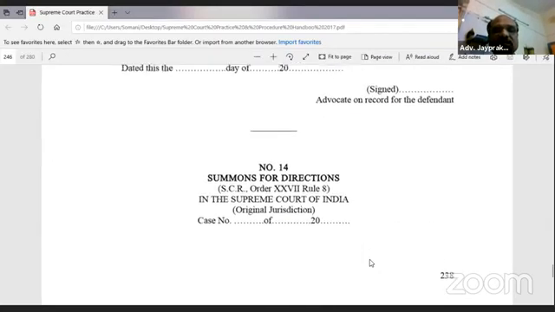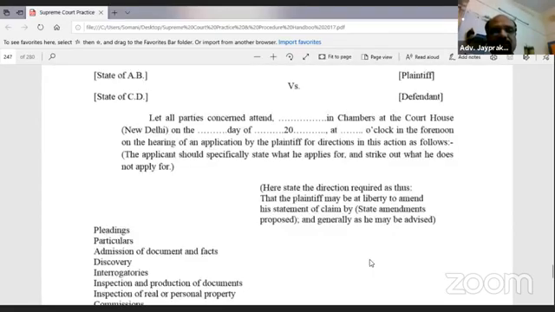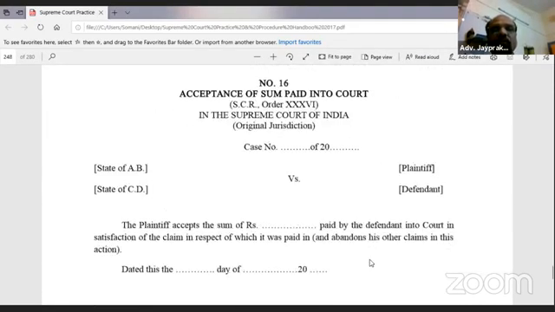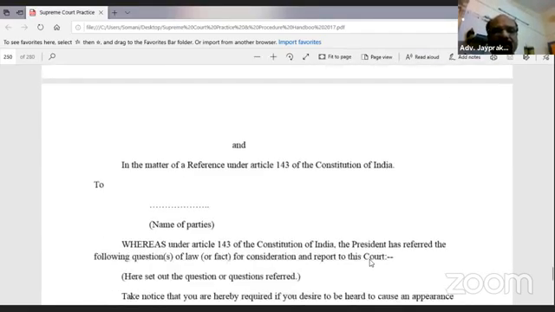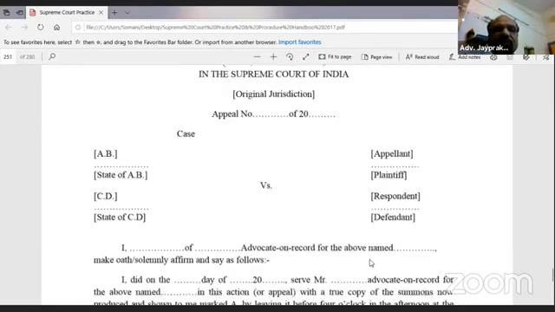Notices of appearance, these are the forms. Summons of directors. I will show you form number 28, that is the SLP form. All forms are there. So you will get all this study material.